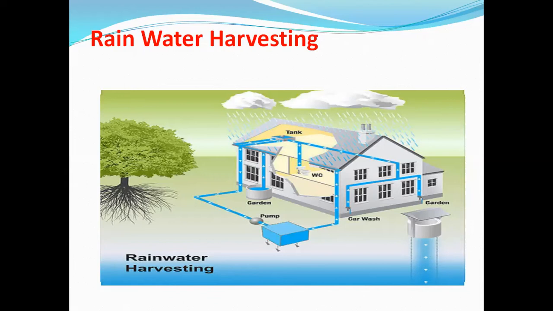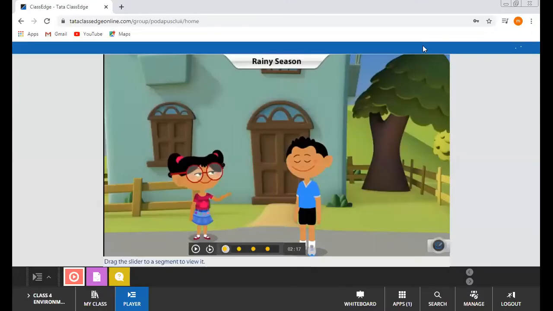So we should take some steps to help in harvesting of rainwater. We can even do it in every home, every school, offices and even in factories also. So rainwater harvesting is very important. Now I will show you one video on how rainwater harvesting can be done.